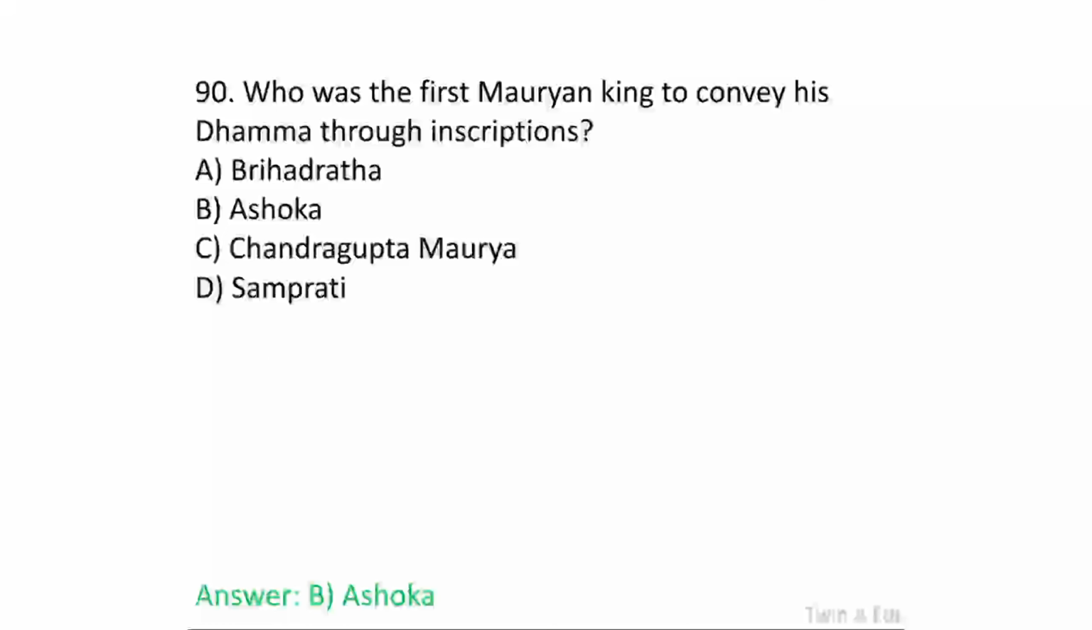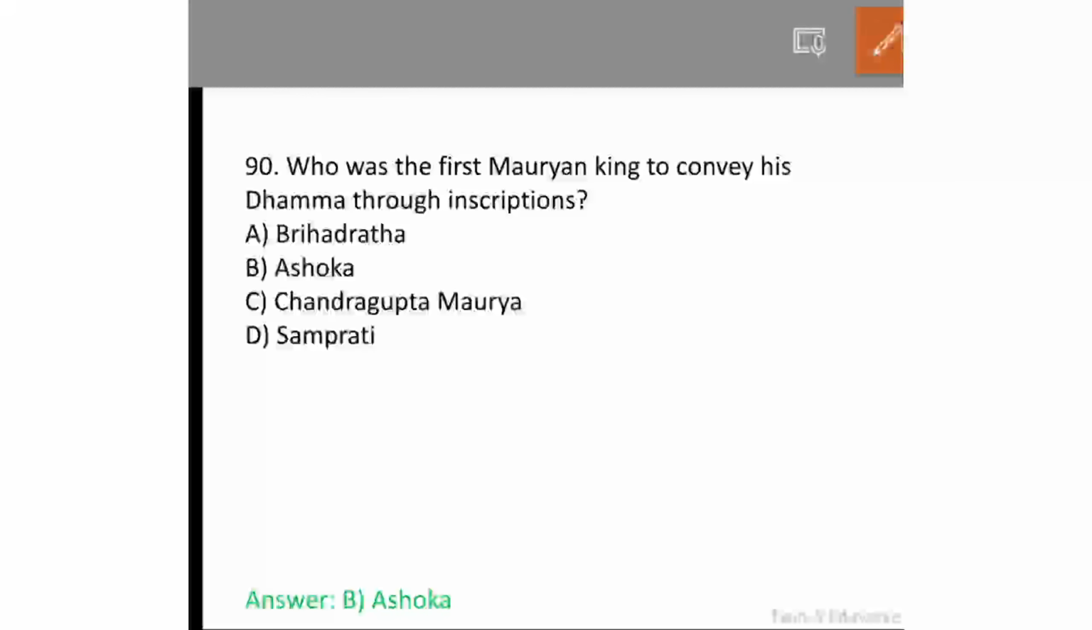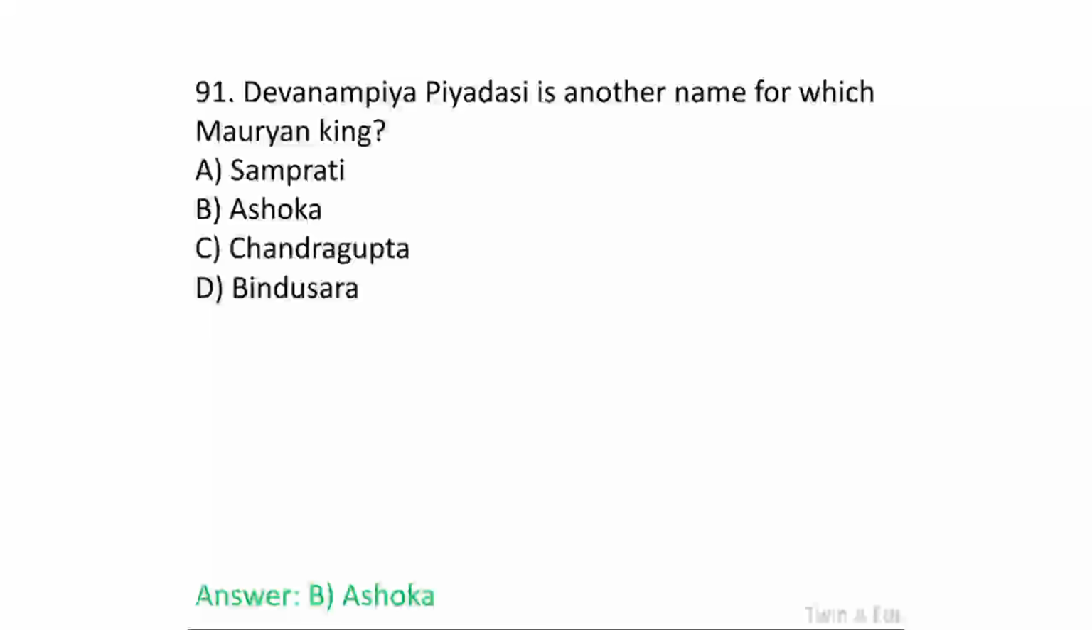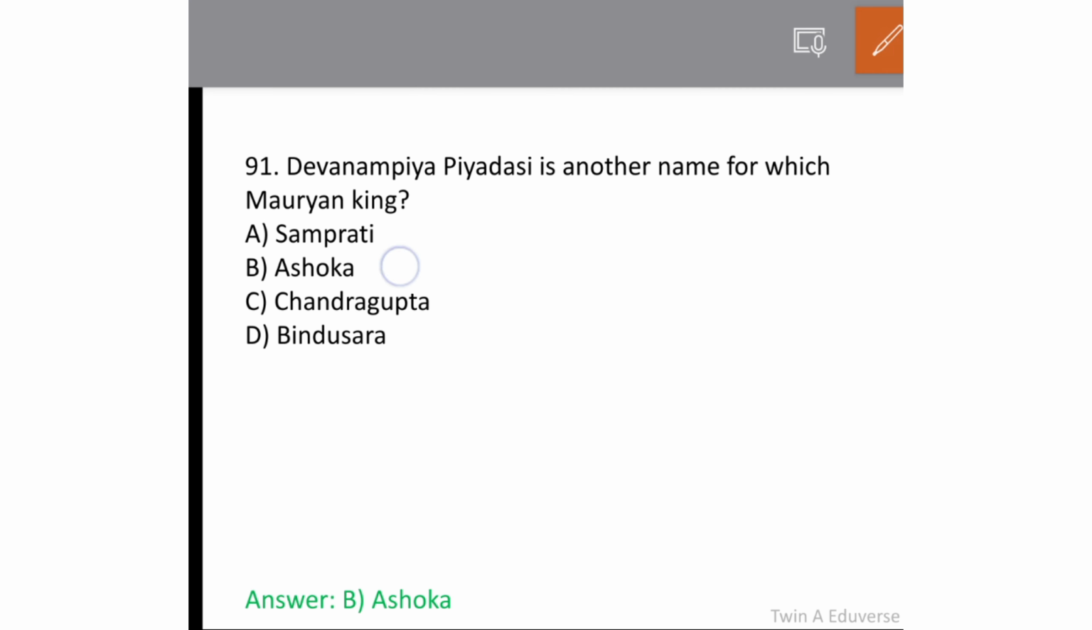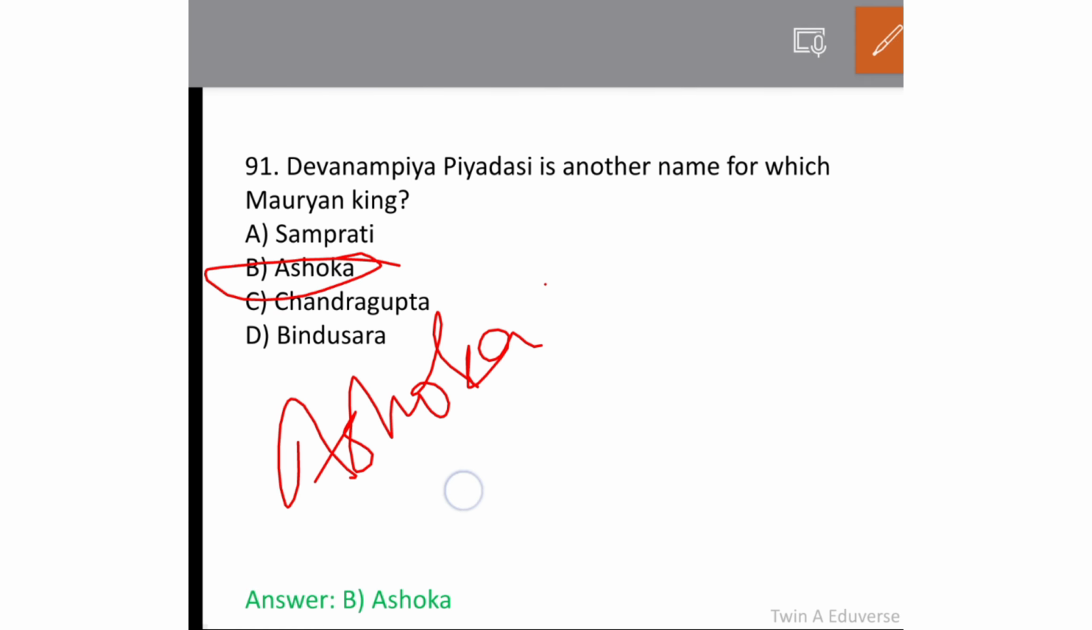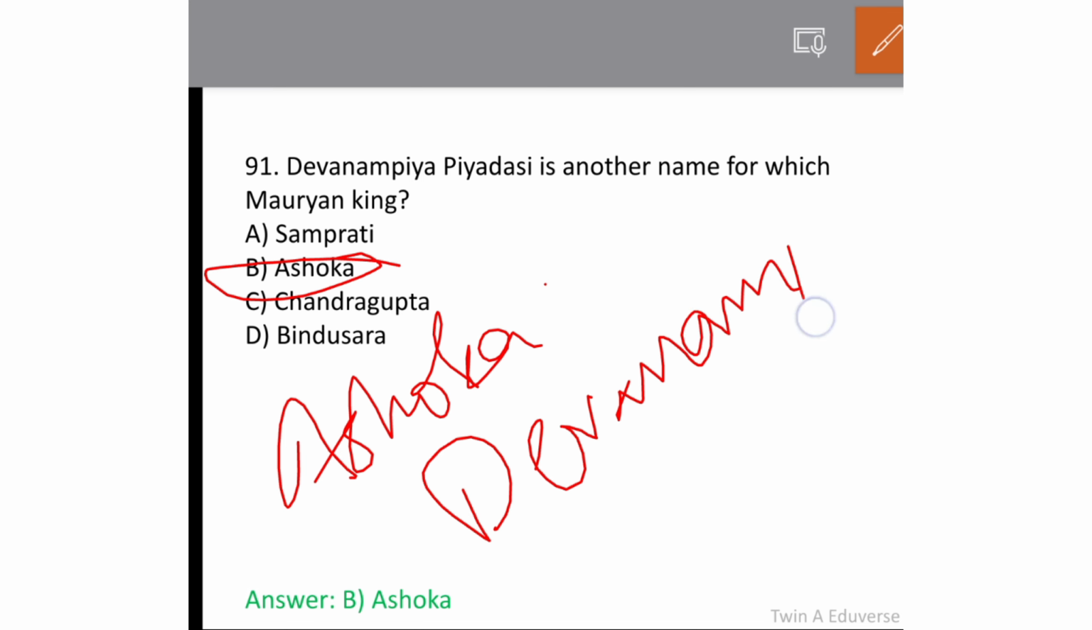Who was the first Mauryan king to convey his Dhamma through inscriptions? We know that, it's a simple question. Ashoka. Devanampiya Piyadasi is another name for which Mauryan king? It's Ashoka. Ashoka was called Devanampiya Piyadasi.